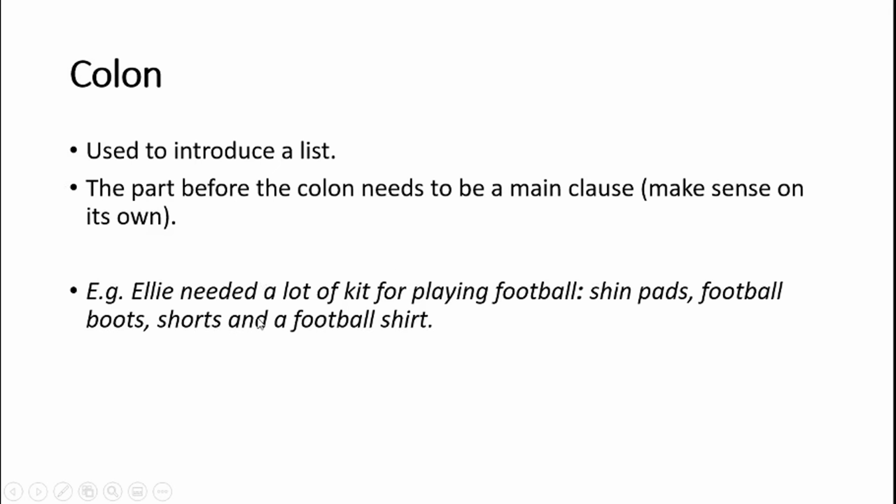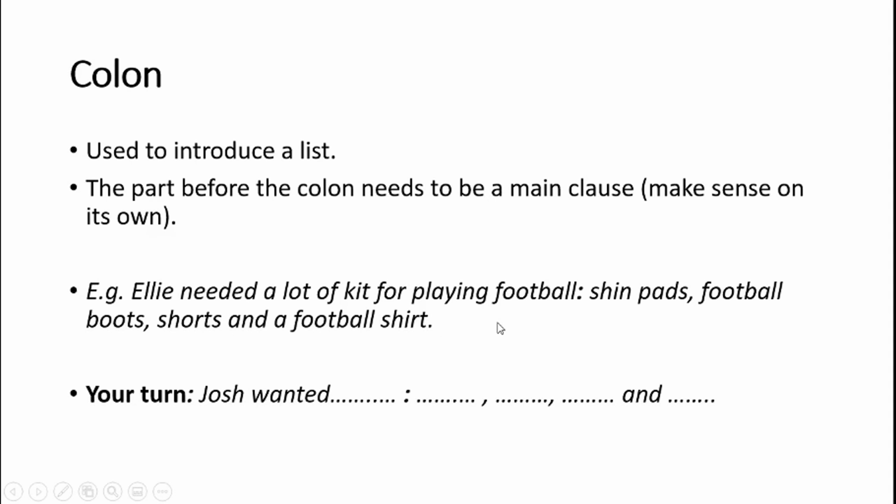Notice that this bit here before the colon, that could be a full sentence. We could get rid of that bit there, and it would just be a full sentence. This bit afterward would make no sense, but this bit does. Okay, so if we had said something like, for example, then we wouldn't be using the colon there. So a colon is used to introduce a list when all this bit here makes sense by itself. Remembering we also need those commas between the words, and we need a full stop at the end. Over to you. What did Josh want? I'll let you pause there.